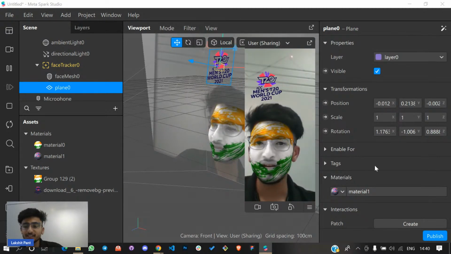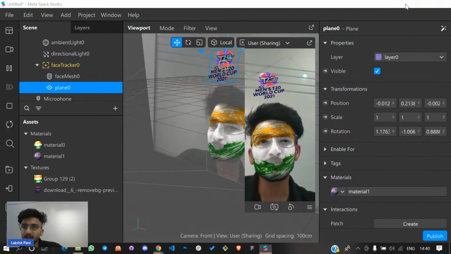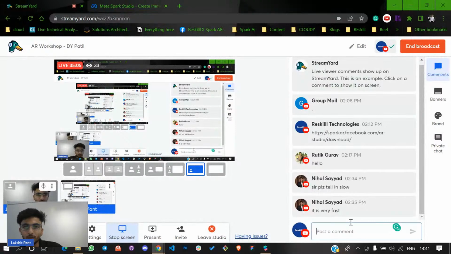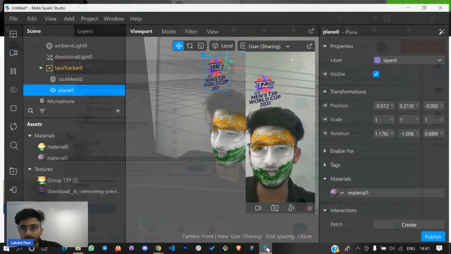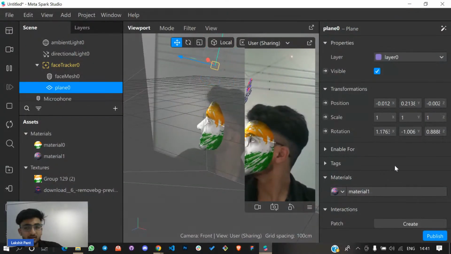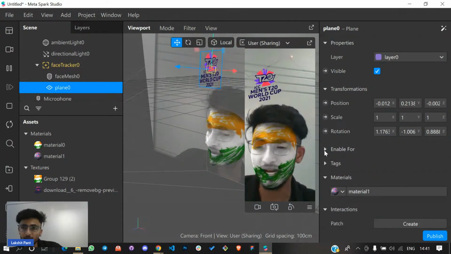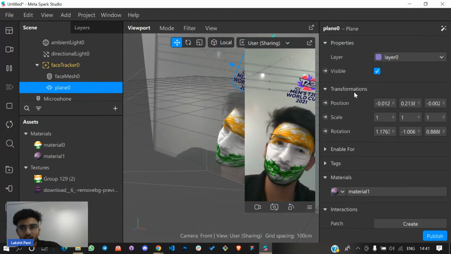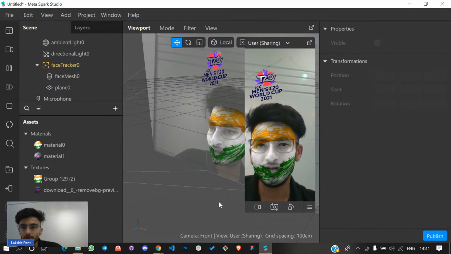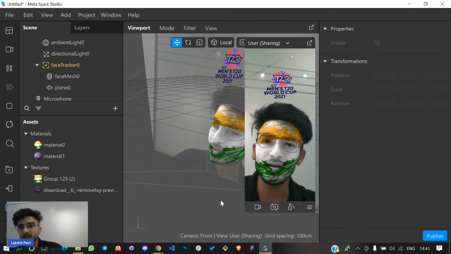Like this. So this is how you can make a simple AR effect. I hope you guys understood this point. So this is how you can simply make an AR effect, and if you want to enable it for the back camera, you can enable it for the back camera also. If you want to enable it for the front camera also, you can just enable it for the front camera.